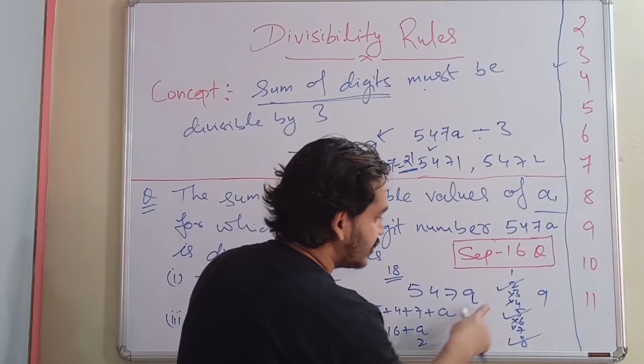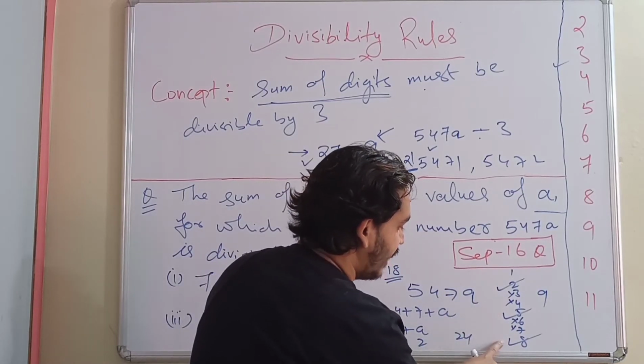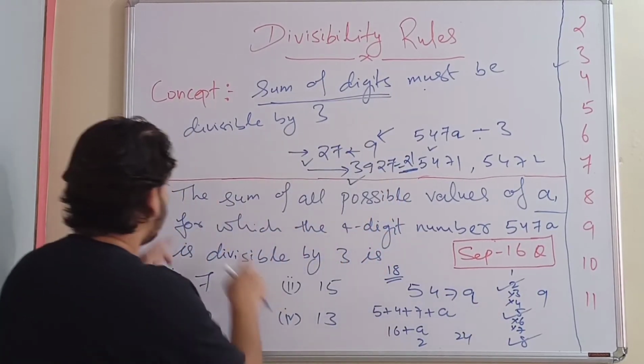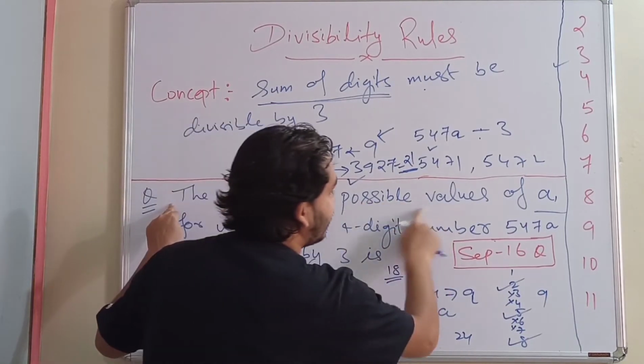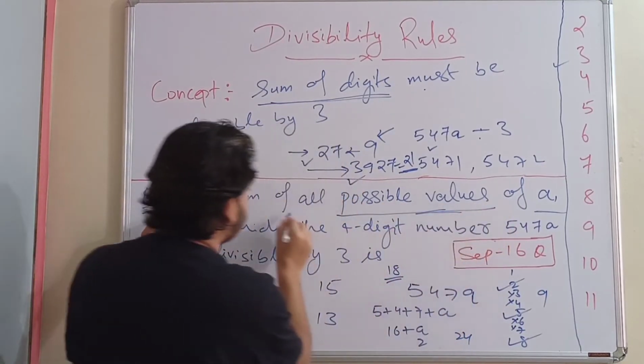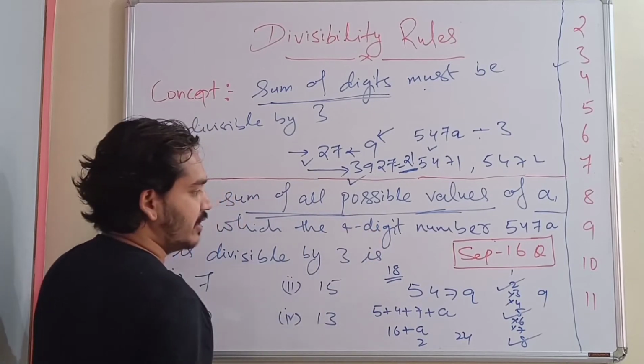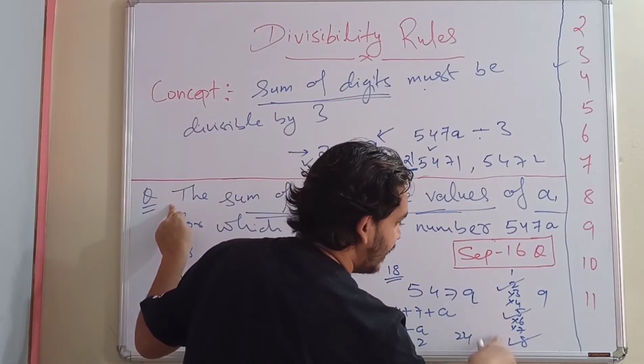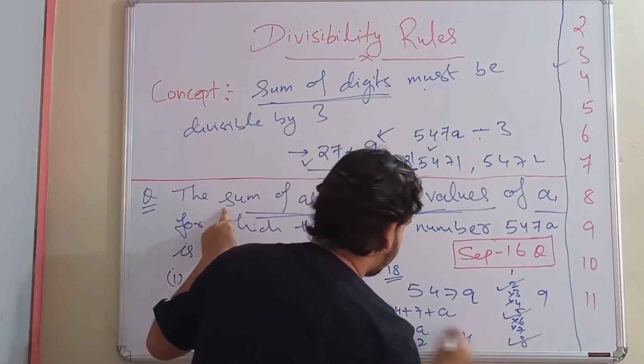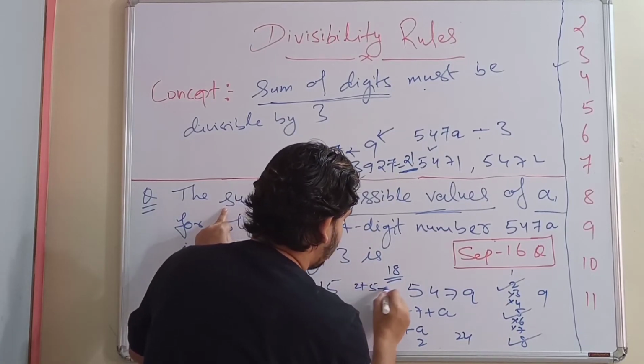So what are the possible values? 2, 5 and 8. And he's asking what? The sum of all possible values. So possible values are 2, 5 and 8, and the sum is nothing but 2 plus 5 plus 8.